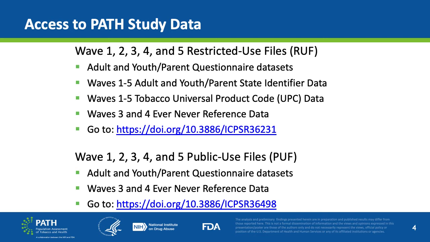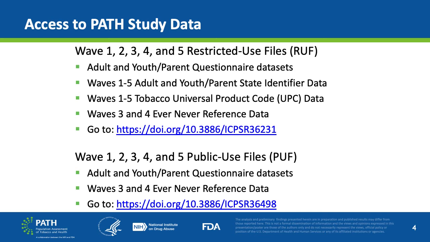The Restricted Use Files collection has waves of data available, i.e. waves 1, 2, 3, 4, and 5. The Adult and Youth Parent Questionnaire datasets, Adult and Youth Parent State Identifier data, and the Tobacco Universal Product Code data are available for all 5 waves. And the Ever Never reference data are available for waves 3 and 4.